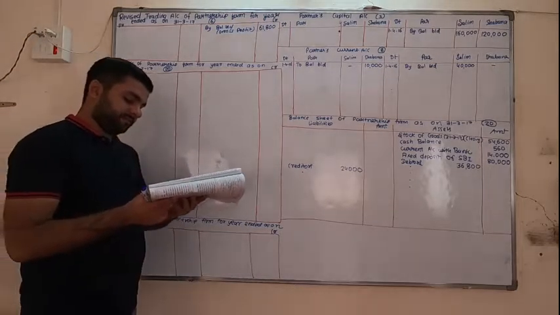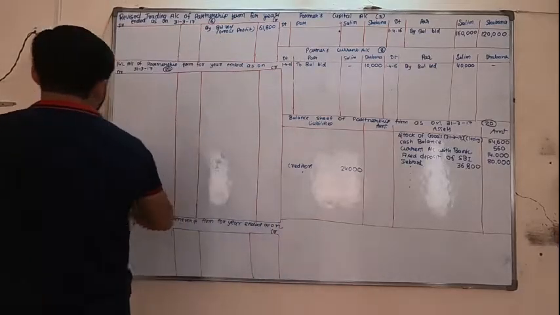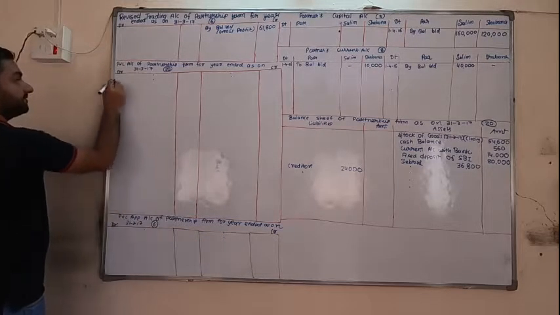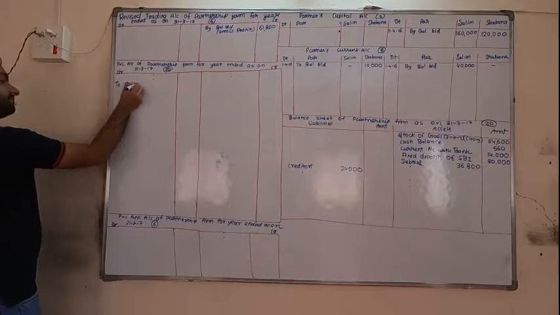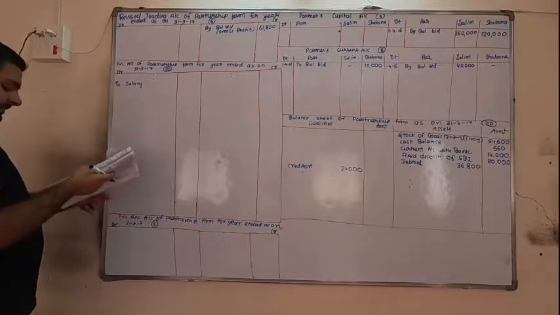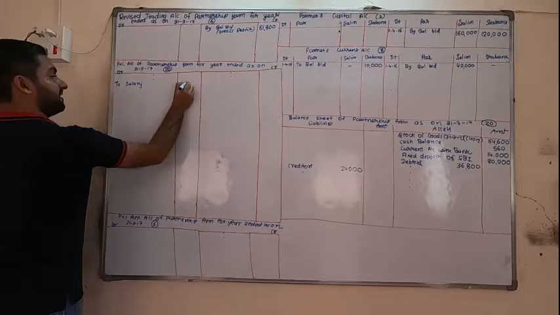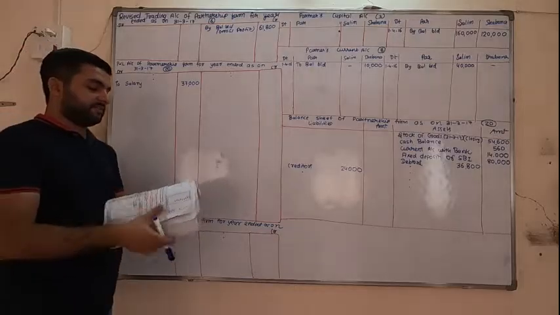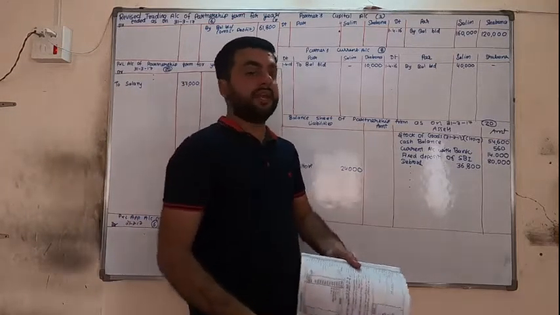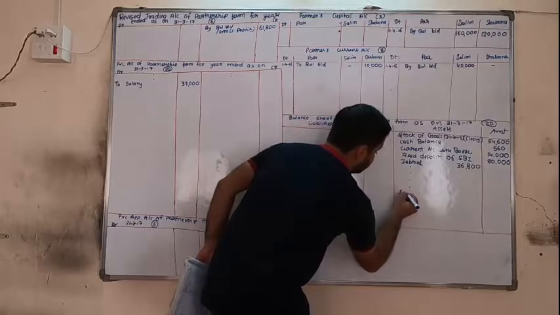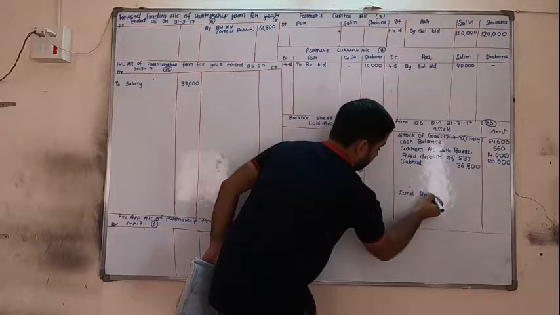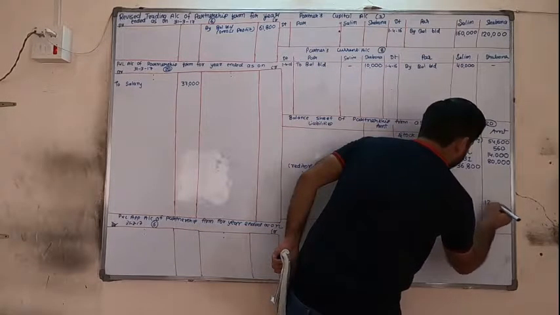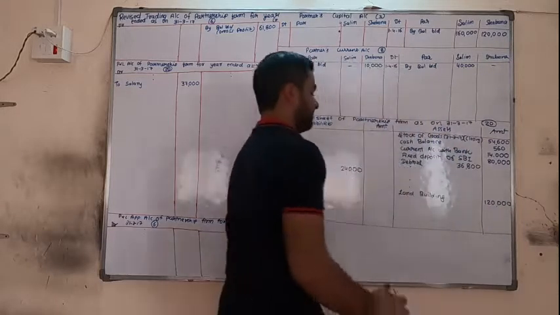Okay, after that, salary. Salary is our expense. Okay, we have not left the line. 2 lines here, 2 lines here, 2 lines here and here. Okay, in the debit side, to salary, directly in the outer column, 37,000. Next we have land building. Land building is our asset, on the asset side. But there is no adjustment for land building, directly in the outer column, 1,20,000.